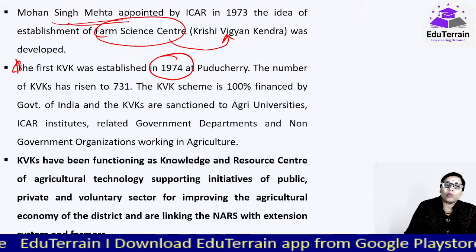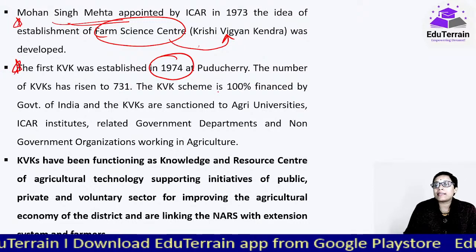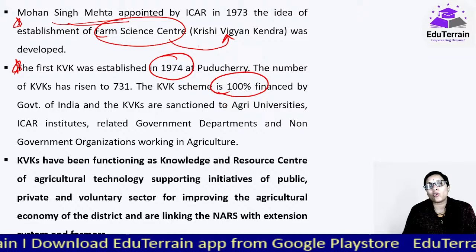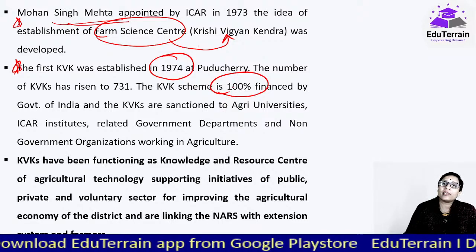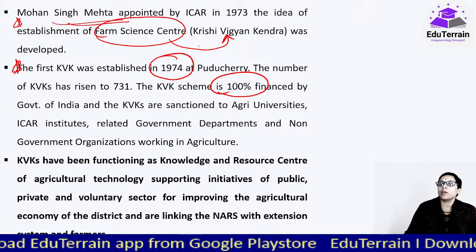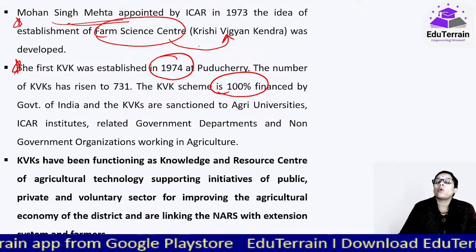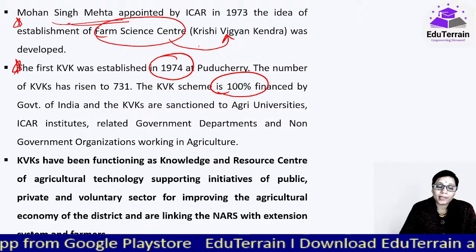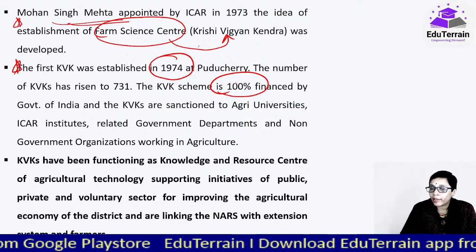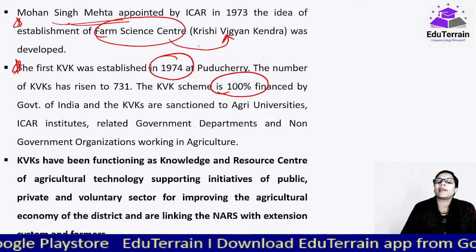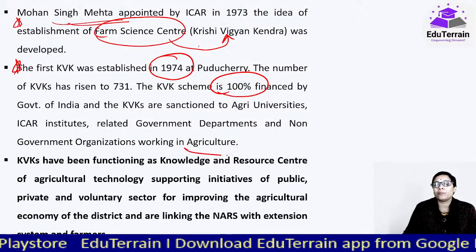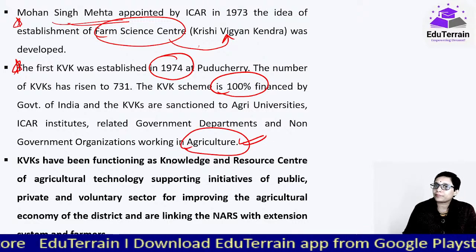This is very important, and this is 100% financed by the government of India. And these KVKs are associated with agriculture universities or ICAR institutes or related government departments associated with agriculture, horticulture, or NGOs who are exclusively working in agriculture.